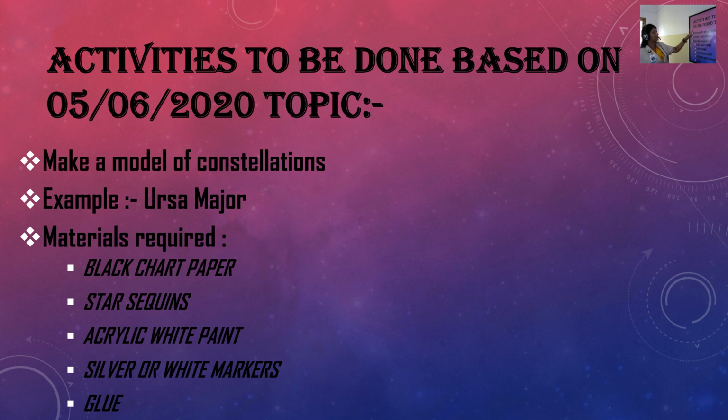This was the activity given to be done on 5/6/2020 based on the topic. Make a model of a constellation. You have to prepare a model of a constellation. You can prepare any one, such as Ursa Major, the Big Bear, etc. The materials required are black chart paper, star stickers, acrylic white paint, silver or white markers, and glue.